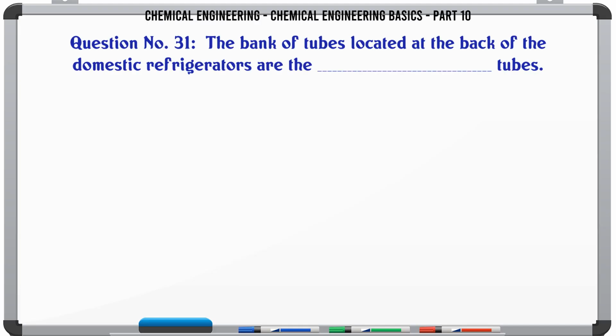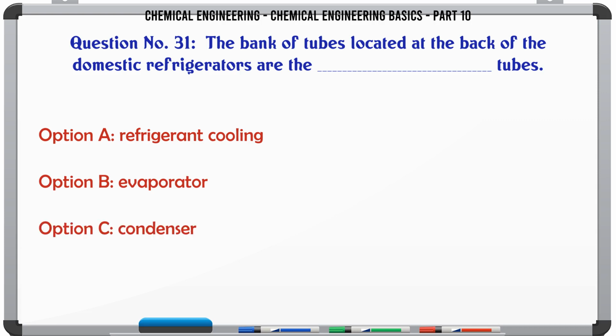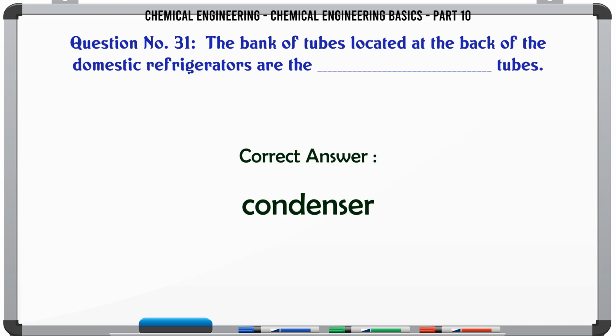The bank of tubes located at the back of the domestic refrigerators are the tubes. A. refrigerant cooling. B. evaporator. C. condenser. D. throttling. The correct answer is condenser.